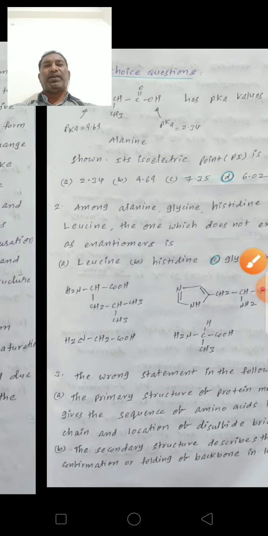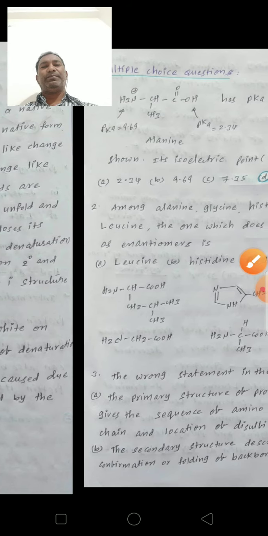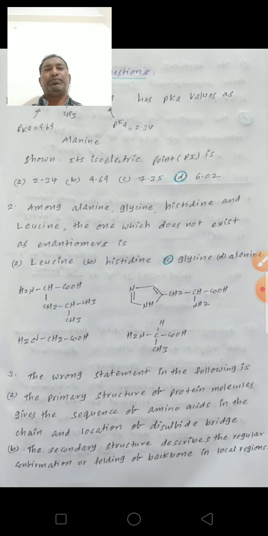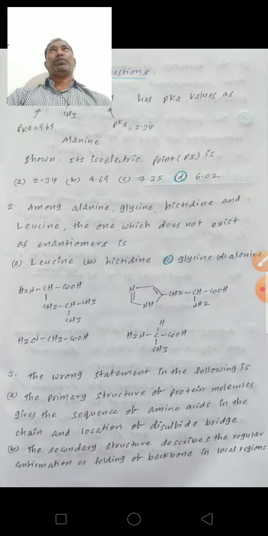So for alanine, the isoelectric point is 6.02. The average of the pKa values of the NH3 and COOH groups is the isoelectric point of that amino acid.